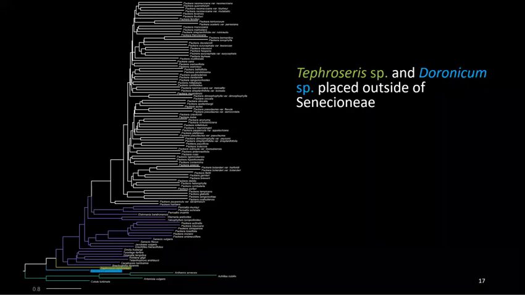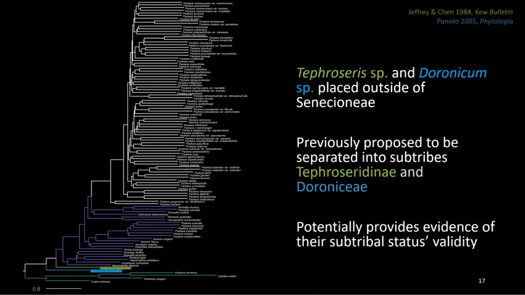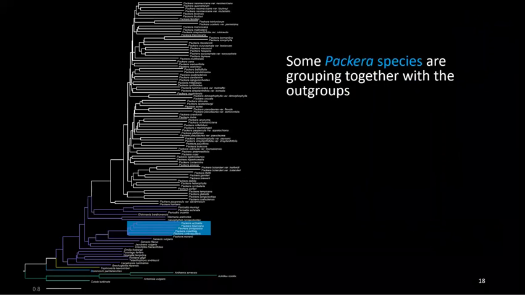These species relationships are not surprising since both taxa's placements with or within Senecioneae continuously change. That usually depends on the different taxa included in the phylogeny or the sequence type. But previous researchers had suggested that these taxa actually be elevated to subtribal status, though nothing has become official with that. But this phylogeny provides evidence for their subtribal status's validity. So though more research is necessary.